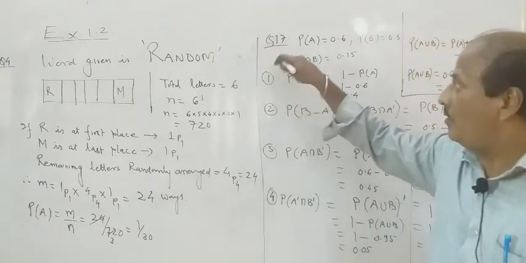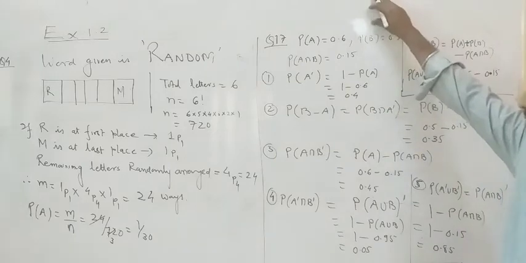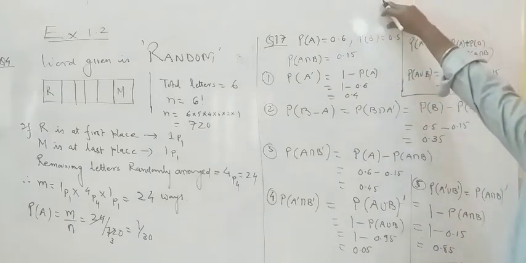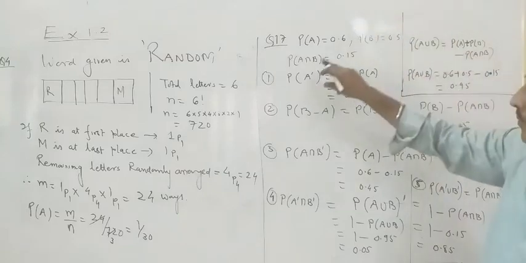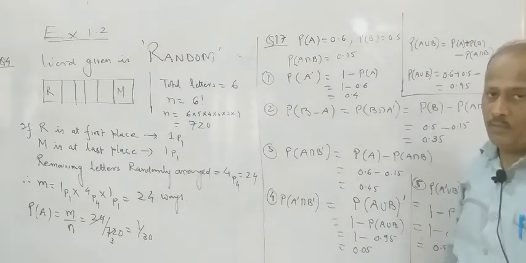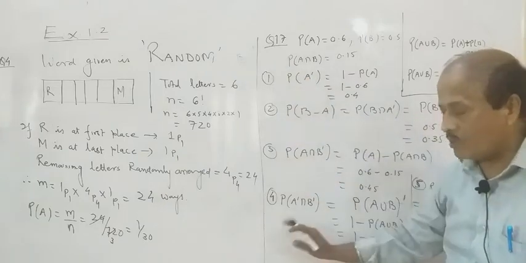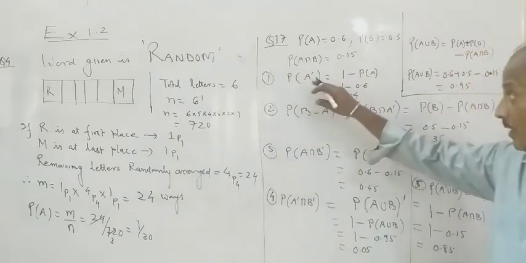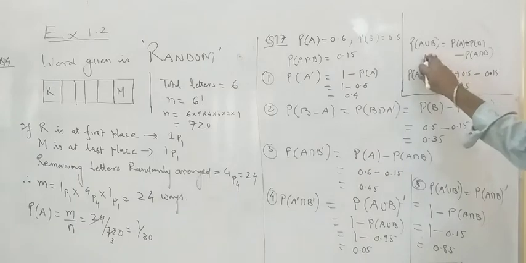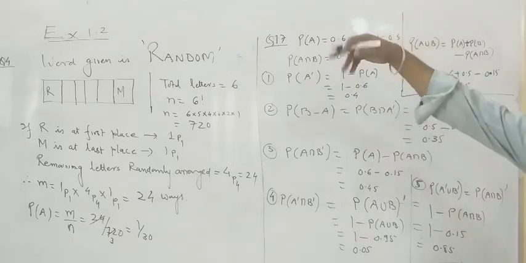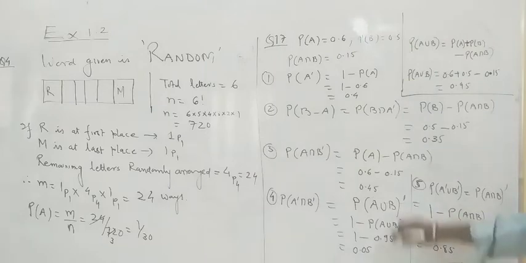So let us see. First of all, data is given to us. Probability of A is given 0.6, probability of B is given 0.5, probability of A intersection B is given 0.15. Now before going for the solution of the question, side by side you find the probability of A union B by using that formula which I told you in the list of our formulas.